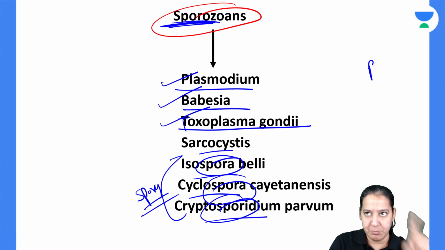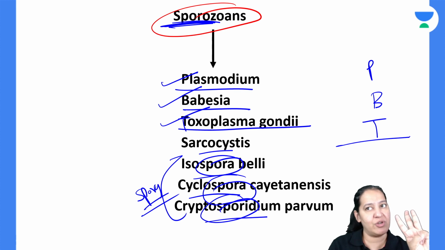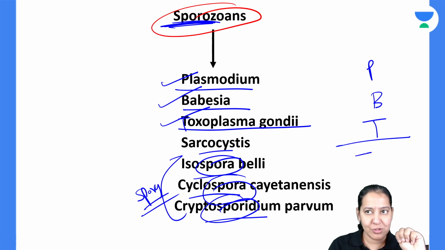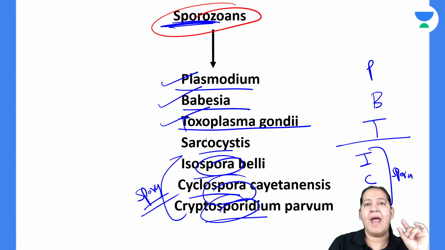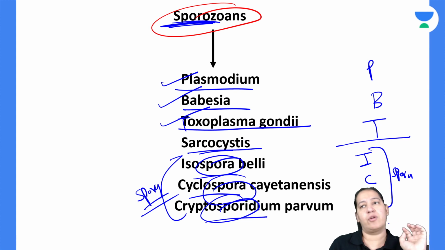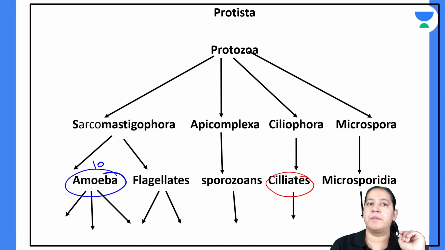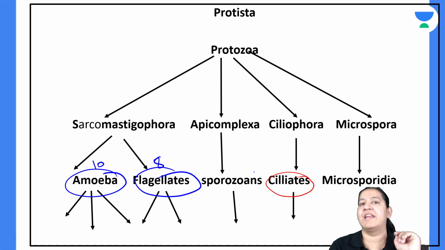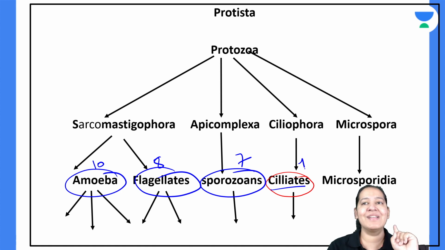So we will study Plasmodium. We will study Babesia. We will study Toxoplasma gondii. These 3. Apart from which there are spora: Isospora, Cyclospora, Cryptospora. These all are sporas, which we will not study in detail, a little bit about them, and Sacrocystis. So these are the important sporozoans. Have you got it? So we are done with amoeba. In amoeba, there are 10 important amoebas. In flagellates, there are 8 important flagellates. Here, there are 7 sporozoans that are important. Let's come on ciliates. Only one ciliate is there. Let's come on microsporidia. Only one microsporidia is there.